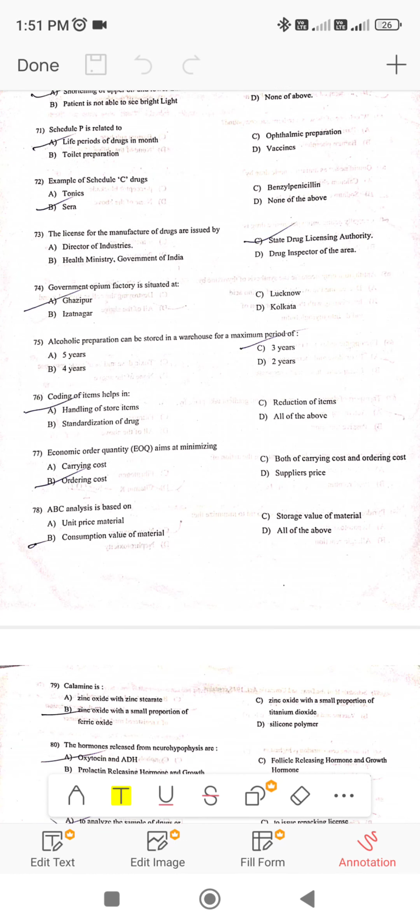Next, alcoholic preparation can be stored in warehouse for maximum period of 3 years. Next, coding of stores helps in. So identifying the drug material, coding, handling or storing of the items. That is correct. So in store there are various codes given to identify or for easy handling. This is the correct answer. Economic order quantity, EOQ aims at minimizing.